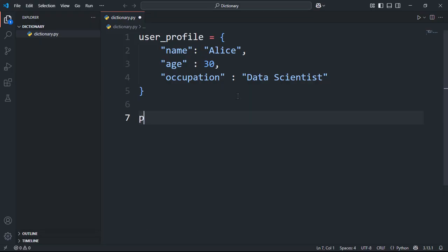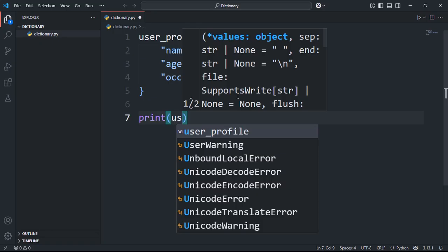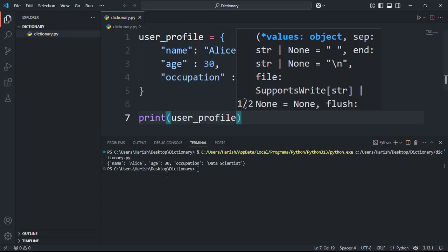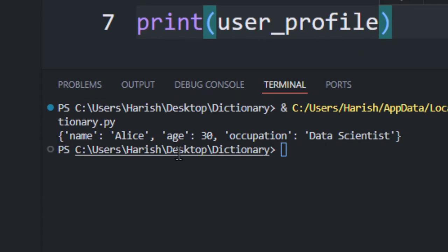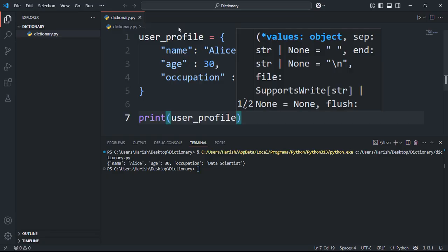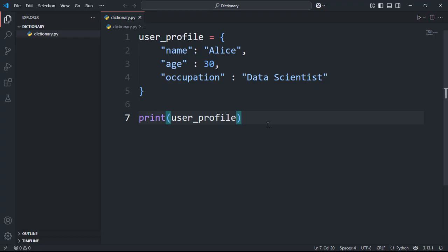Now, let's print user_profile, and there it is. Our dictionary holding structured information. Much clearer than just Alice, 30, data scientist, isn't it? You know exactly what each piece of data represents because of the keys. So we've stored the data. How do we get it back out? We use the keys. It's like asking the dictionary, hey, what's the value associated with this specific key?